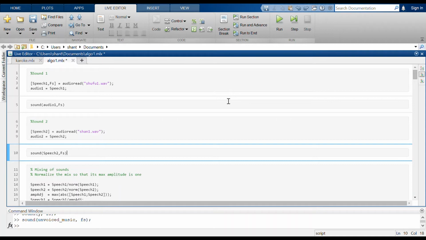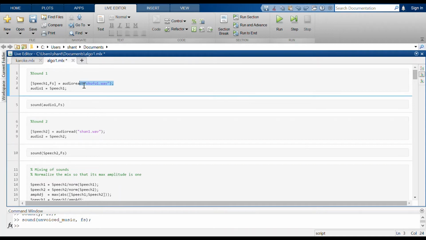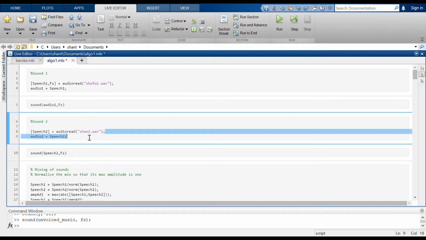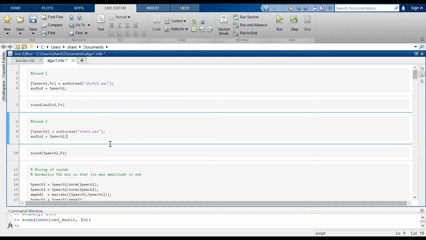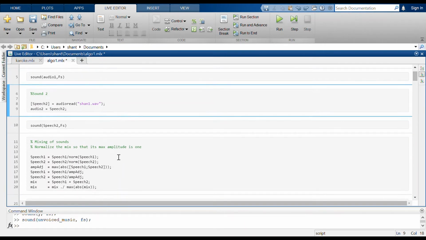So here we are reading the first audio and then the second audio. Now the next step is to mix both of these audios. And also we have to make sure that both of these have equal power in the mix. So we have to normalize the mix so that its maximum amplitude is 1.